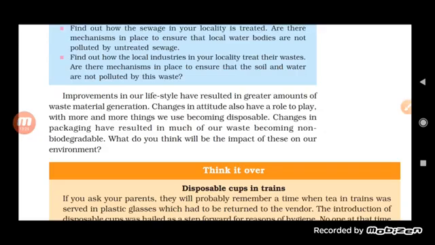So we must change our attitude, and we must be aware of the problems that can occur because of garbage. We must know the differences and how we can dispose of biodegradable and non-biodegradable waste material. We must know the impact of all these on our environment. So we must be environment friendly and very much aware of the problems occurring in the environment because of us. Ultimately, whatever happens, we are going to face the problem.